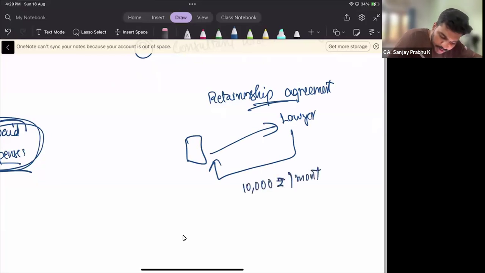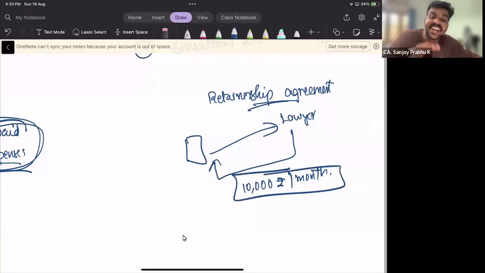10,000 rupees per month. Even if there are legal proceedings, or even if there are no legal proceedings, we will make a payment of 10,000 rupees per month. Retainership agreement. Normally, when will we approach the lawyers? Only when there is some kind of proceedings against us. This is called retainership agreement. Even if there are proceedings or not, we will make a payment of rupees 10,000 every month to the lawyer.